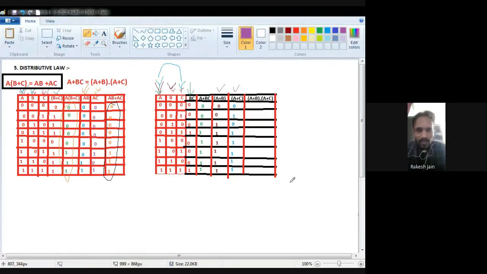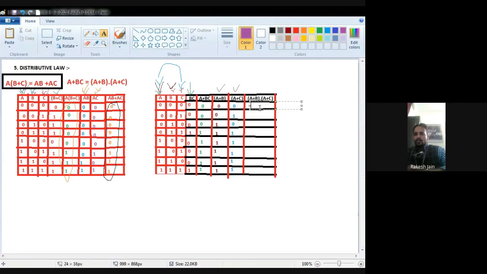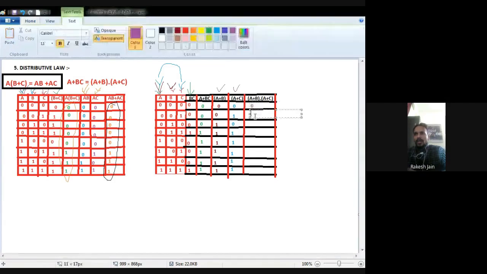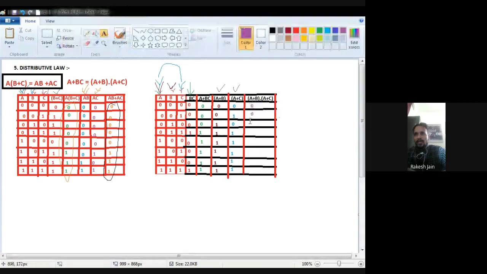So B and C both are 0 0, because I find a 0, that's why 0. B is 0, C is 1, because I find a 0, that's why 0. B is 1, C is 0, because I find a 0, that's why 0. Both are 1 1, nothing is 0, so 1. Then again both are 0 0, 0. B is 0, C is 1, again 0.